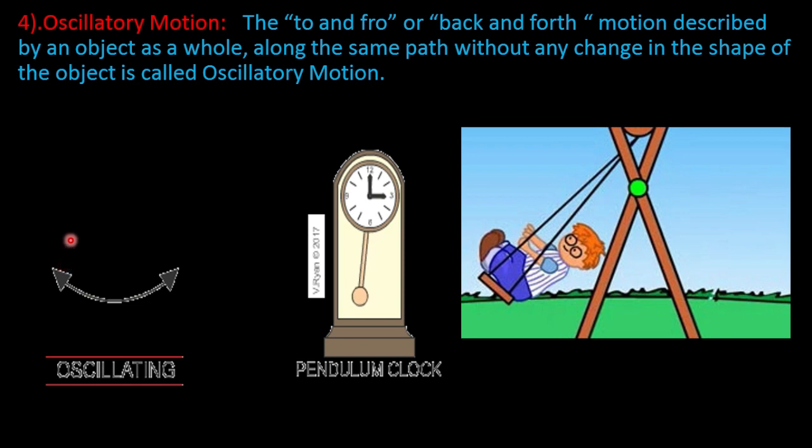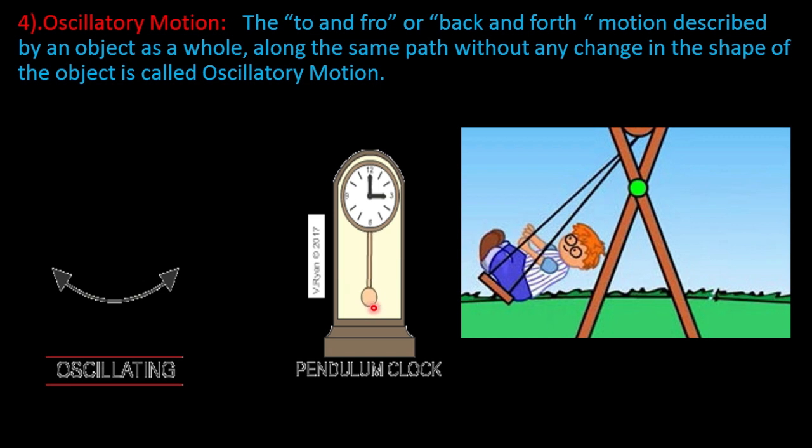Next type of motion is oscillatory motion. Here you can see motion of a pendulum clock and a boy on a swing. Both bodies move to and fro or back and forth along the same path without any change in shape. Thus, the to and fro motion of a body about its mean position is called oscillatory motion.